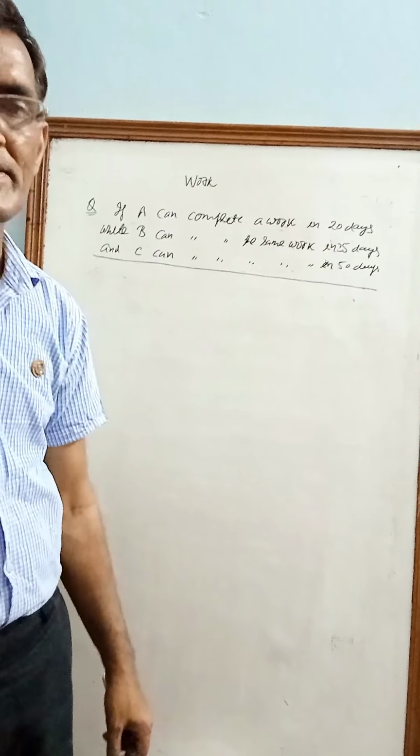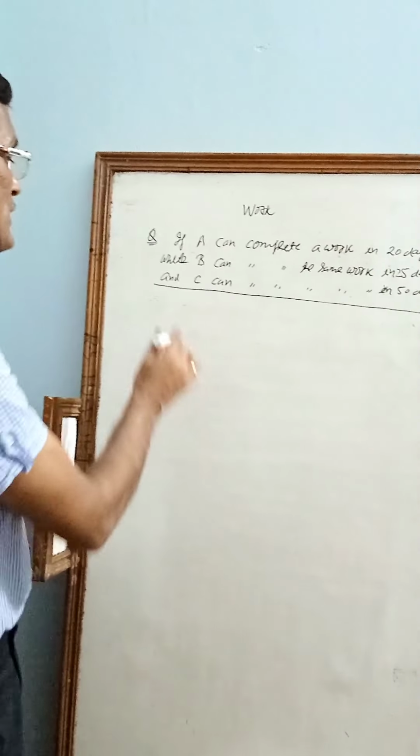Now let us take the other example, that is the fourth part.